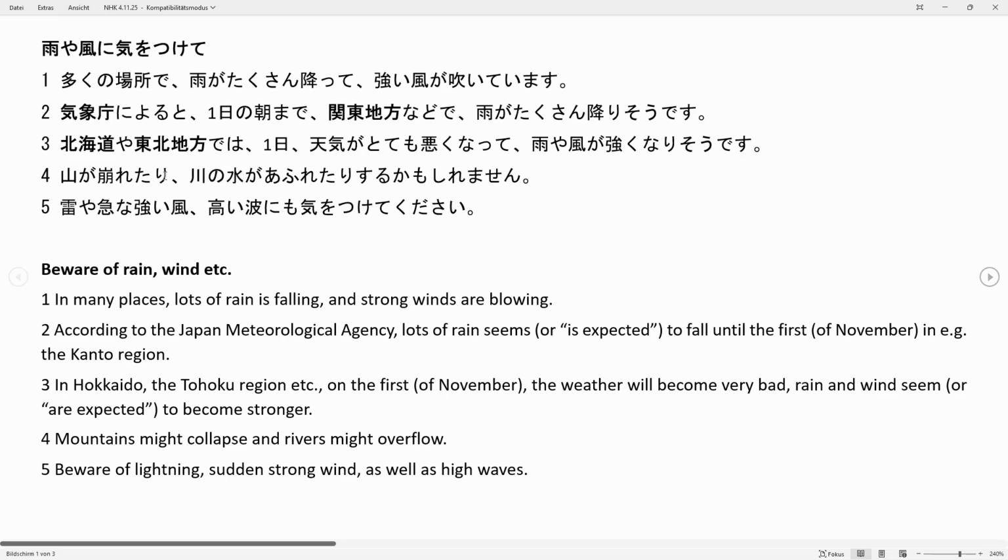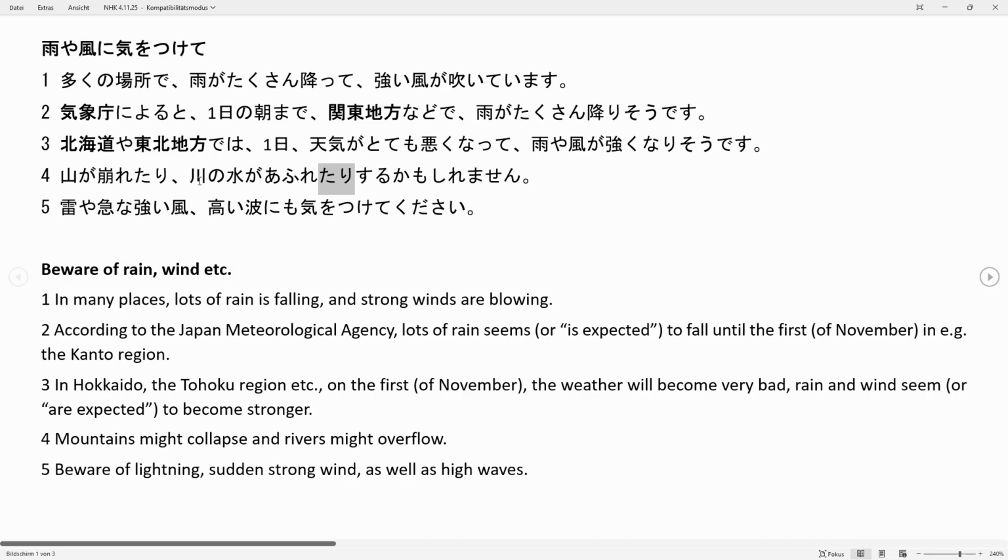As well as this part right here in front, we have the verb ending tari, which is also a non-full description of many things that happen at the same time. So if lots of things are happening and you don't want to mention explicitly all of them, but just like 1 or 2 examples, you can use tari.